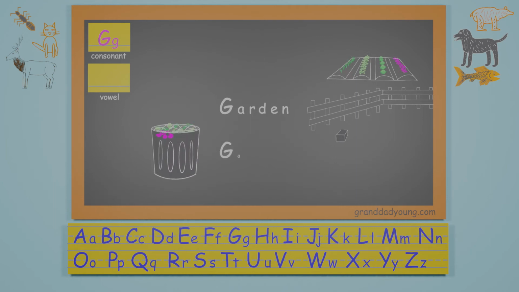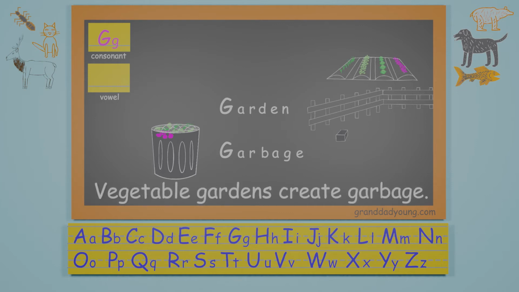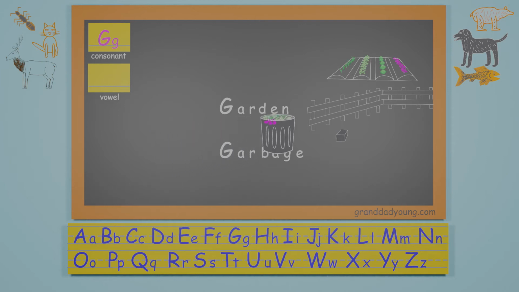Garbage. G-A-R-B-A-G-E. The refuse and junk that people do not want. Vegetable gardens create garbage. What kind of garbage? Usually inedible stems, leaves, and husks.